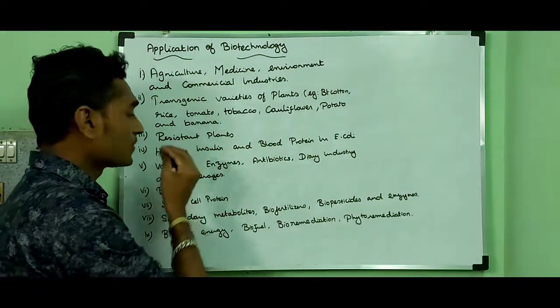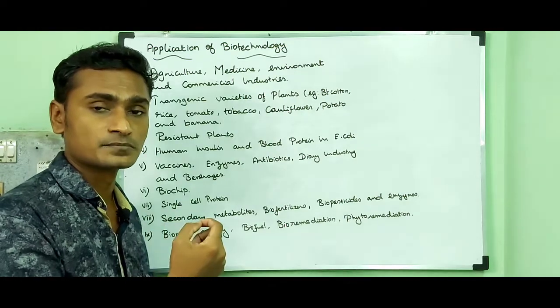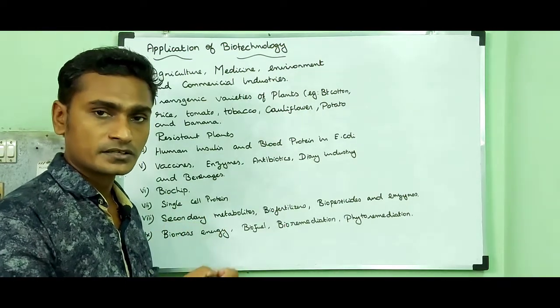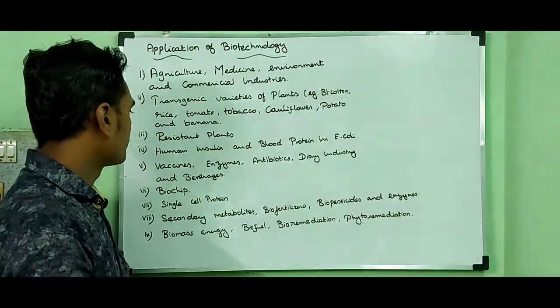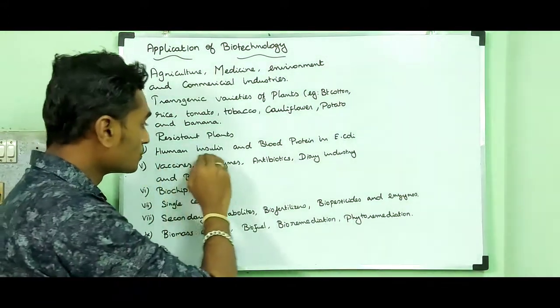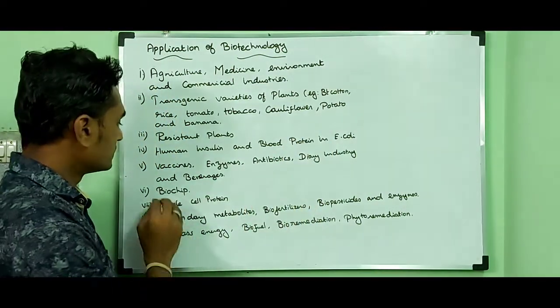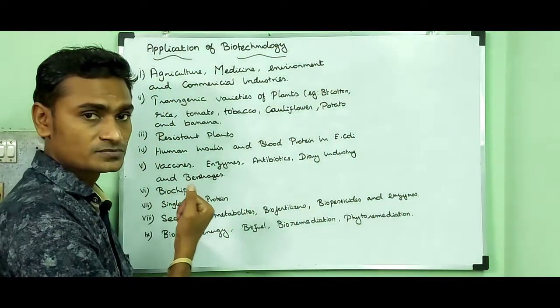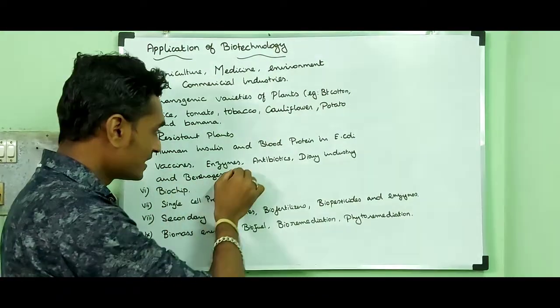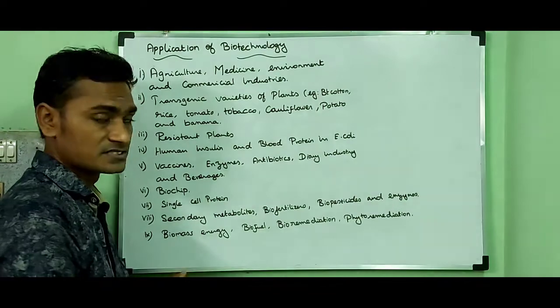Then with the help of biotechnology, we are able to produce resistant plants like pesticide resistant, herbicide resistant and drought resistant plants. Then we are able to produce human insulin and blood protein in E. coli. This technique is also useful in the production of vaccines, enzymes, antibiotics, dairy industry and beverages.